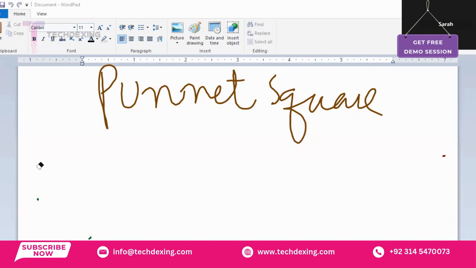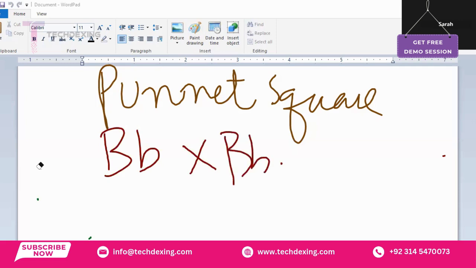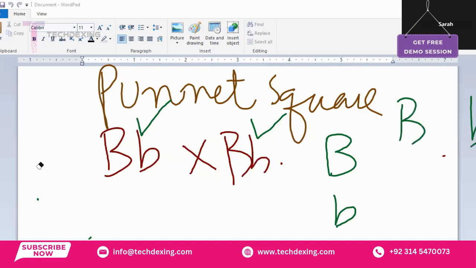For example, in a Punnett square, we will cross capital B small b with capital B small b. Parent 1 is passing this pair to the offspring and parent 2 is passing this pair to the offspring. So how are we going to make the cross? We will make a box like this, and write the alleles like this and like this. Got it?